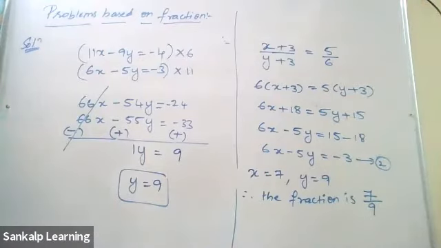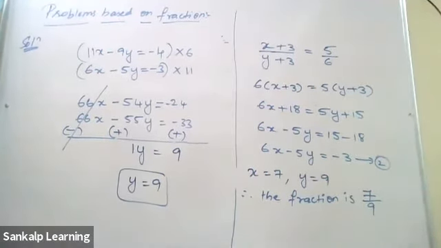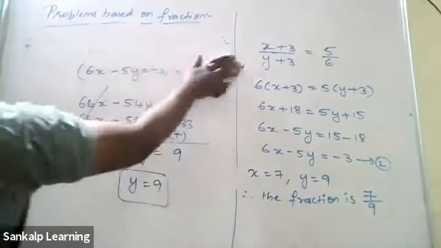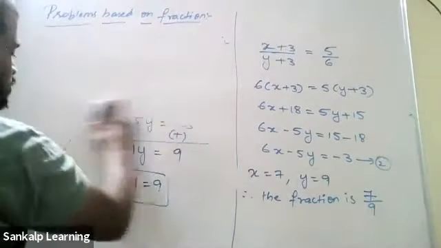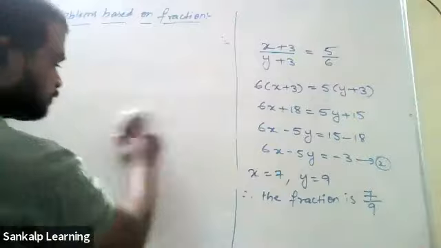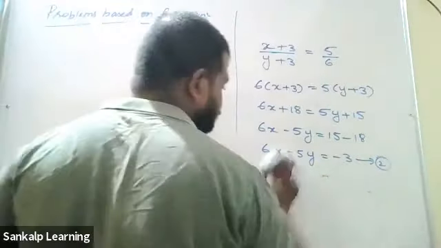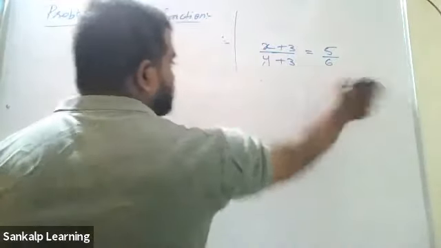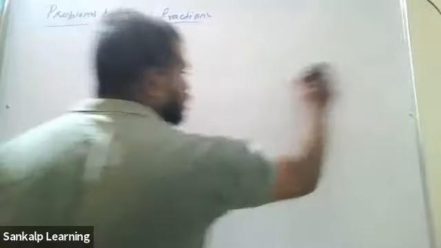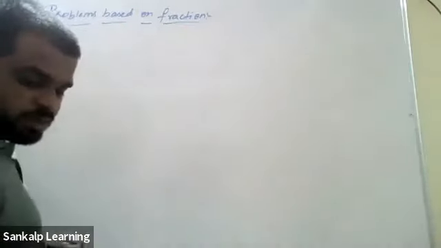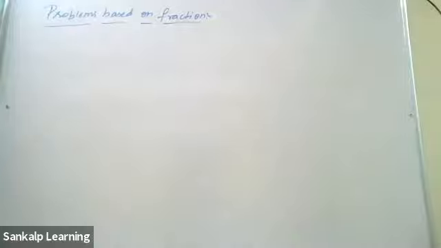Excuse me, sir. Yes, Charan. So x is equal to 7, and y is 9. So the x value is 7 and the y value is 9. Therefore, the fraction x by y: the x value is 7, the y value is 9. So 7 by 9. I hope everyone has got it. So I'll give you two more problems. Solve them on your own. Take the first fraction as x by y. Use the hint and form the equations. It will be easy.